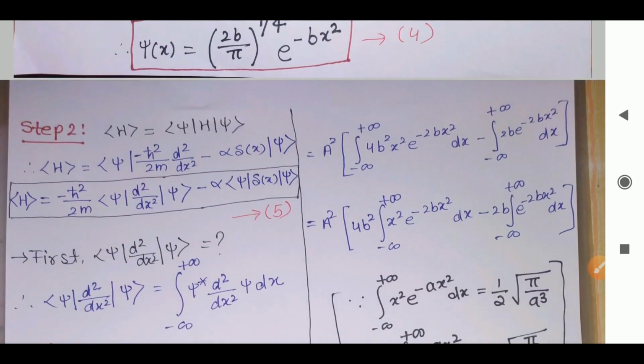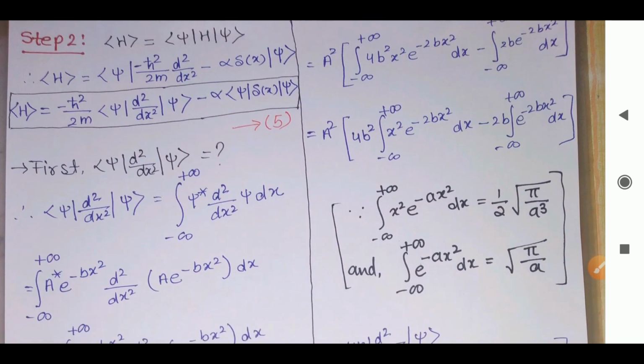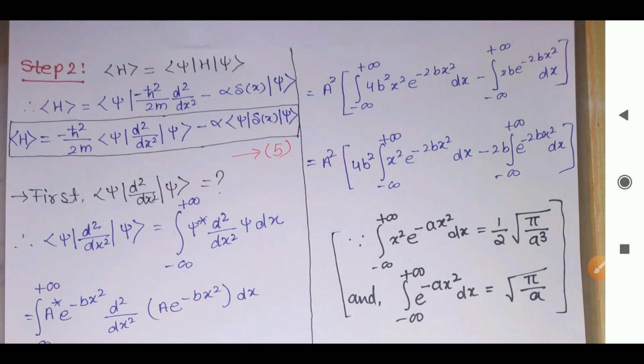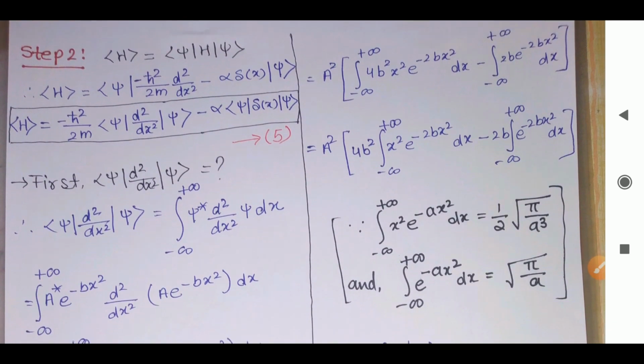Now the second step is what? Now we have to solve the Hamiltonian equation. So to solve the Hamiltonian equation, simply what we have to do is find the expectation value of the Hamiltonian. I can write the expectation value of the Hamiltonian like this. Now the H value, that is this H, we will substitute here.